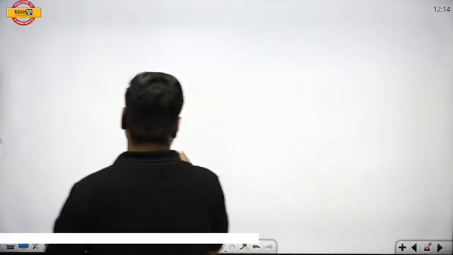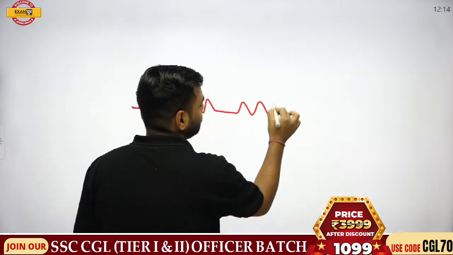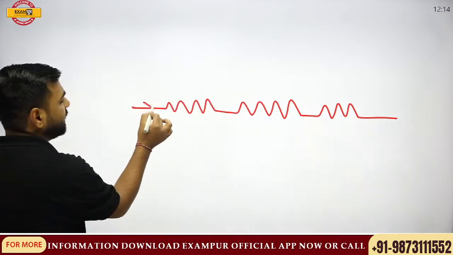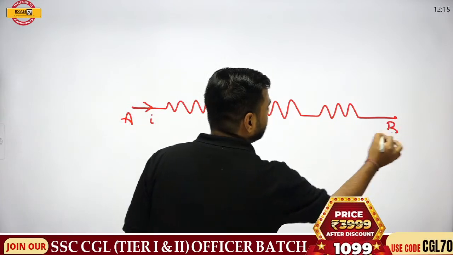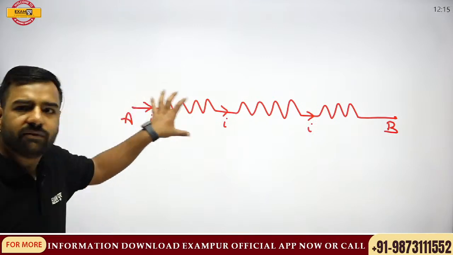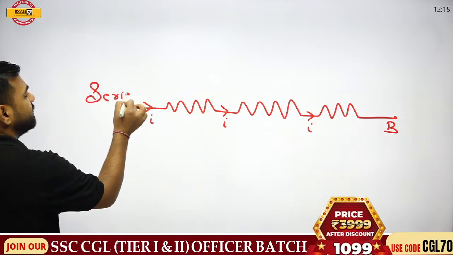Let's understand that. If I'm talking about a circuit, I have applied resistance in such a manner that if current is flowing from point A to point B, the current is the same everywhere, that is, the current is not dividing. When the current does not divide, we say this circuit is in series.